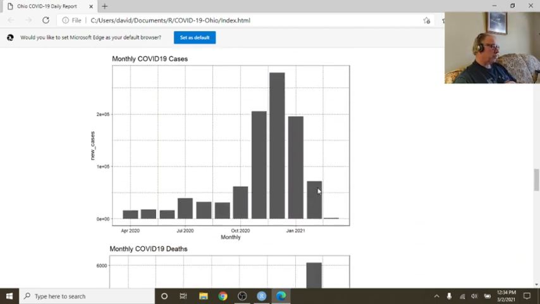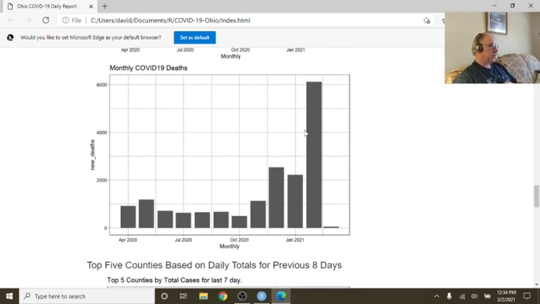Monthly cases, you can see February cases were a lot lower than the previous 3 months. Now this number here is incorrect, because what this represents is 4,000 added deaths over a 2-day period, because apparently they undercounted deaths in Ohio for the fourth quarter of 2020 by 4,000 deaths. Now, of course, they should have taken that 4,000 and spread them back out over these 3 months here, but they didn't.